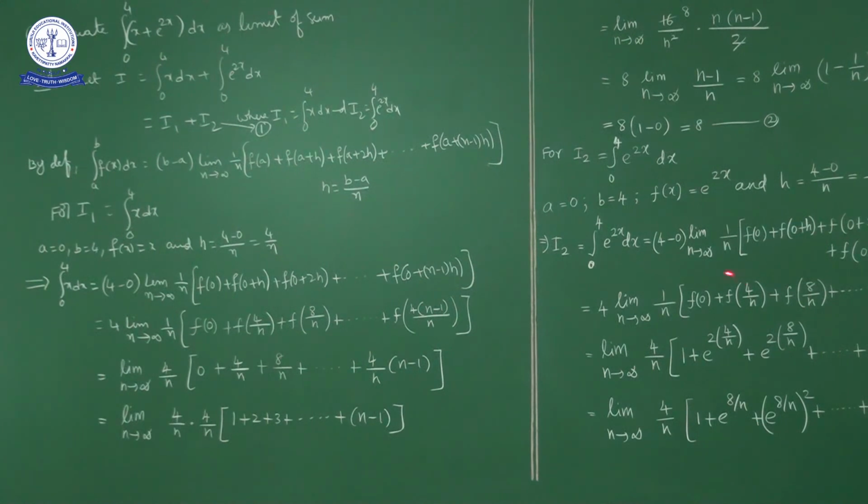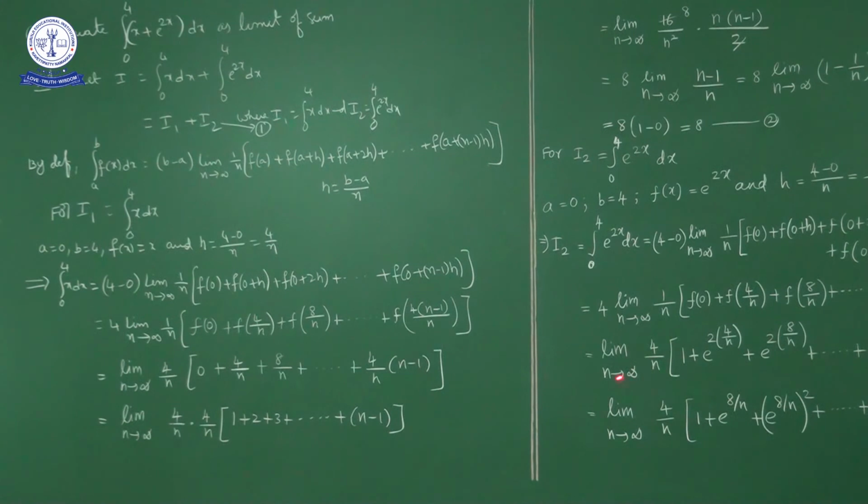What is f of x? F of x is e power 2x, no? So f of 0 is what? E power 2 into 0, e power 0 nothing but 1, plus f of 4 by n, nothing but e power 2 into 4 by n, plus f of 8 by n, e power 2 into 8 by n, plus and so on up to f of 4 by n into n minus 1, which is nothing but e power 2 into 4 by n into n minus 1.